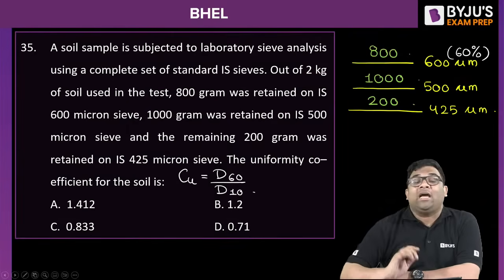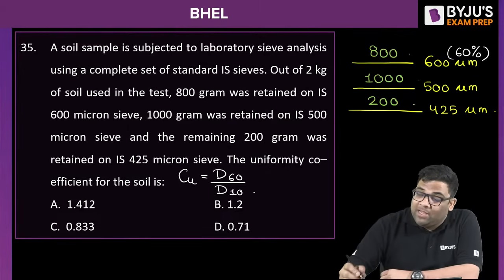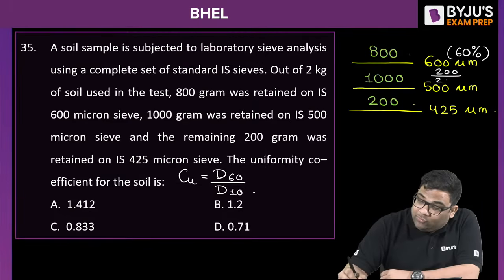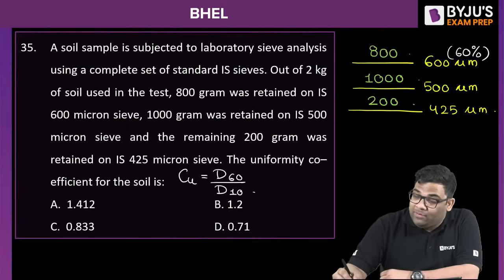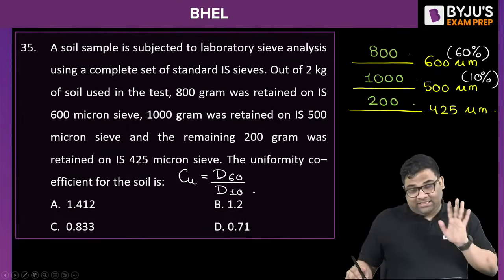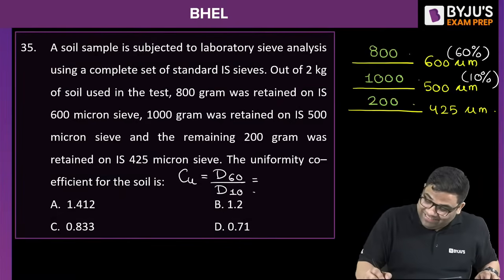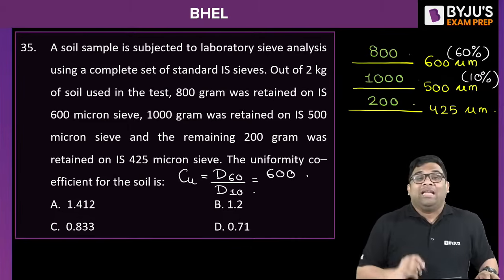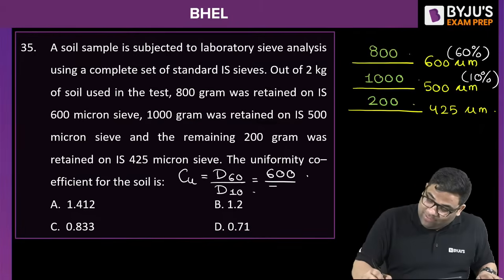For this 500, how much passed? 200 passed through it, this one only. So the percentage will be 200 by 2000 into 100, giving me 10%. So 600 micrometer is the size such that 60% pass. So that is your D60, right? And then 500 is the size such that 10% passed. So this is D10. The answer is 1.2.